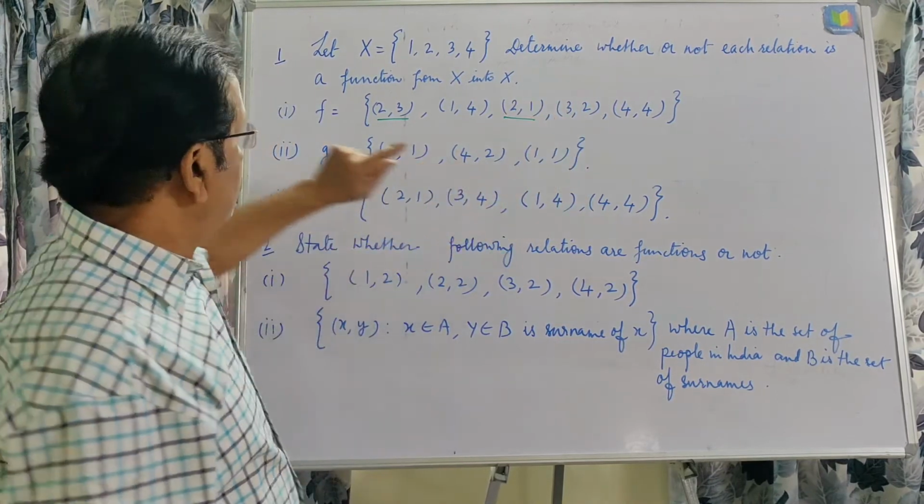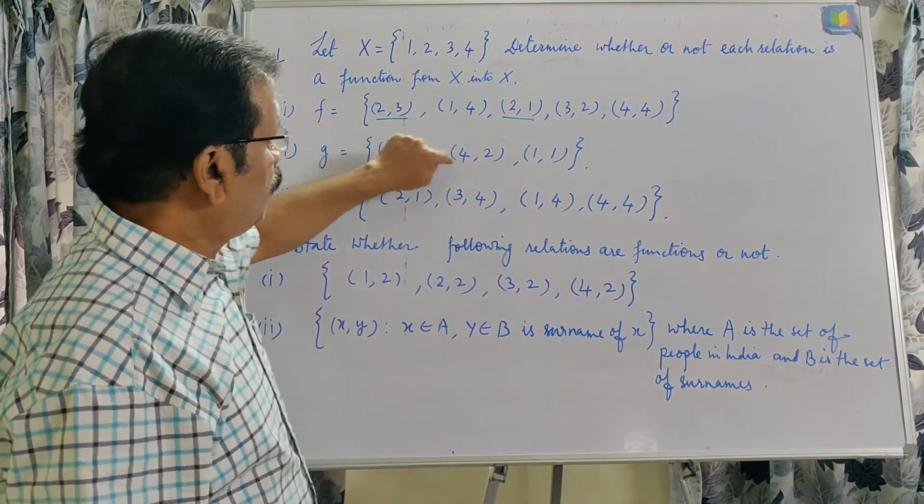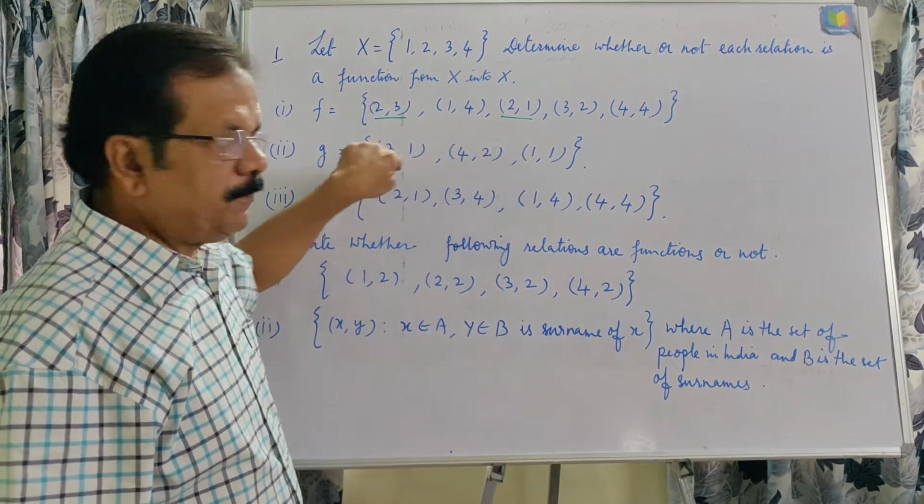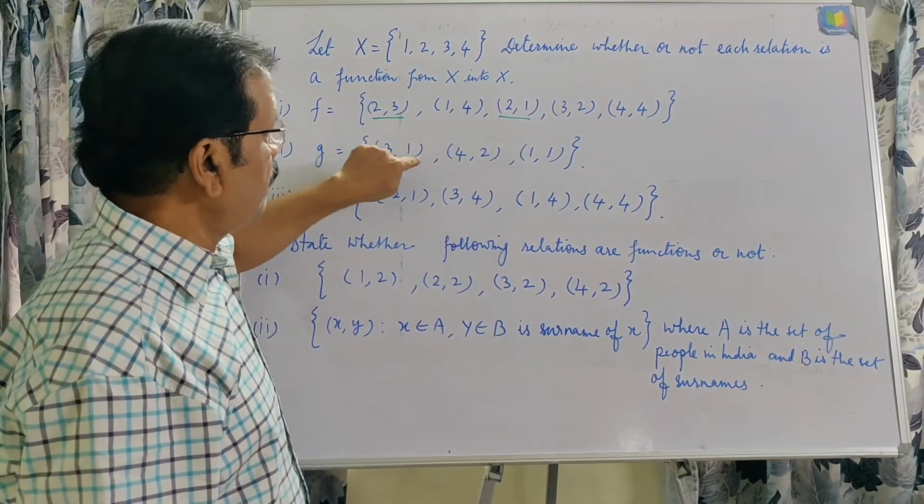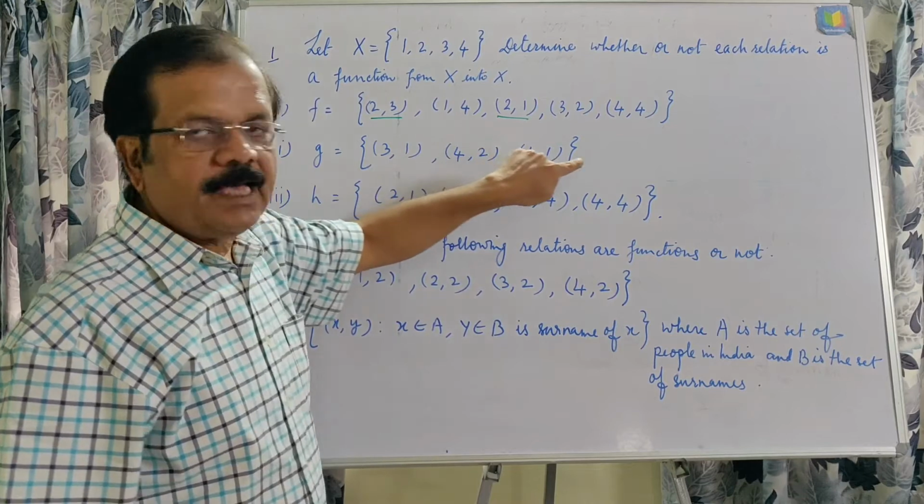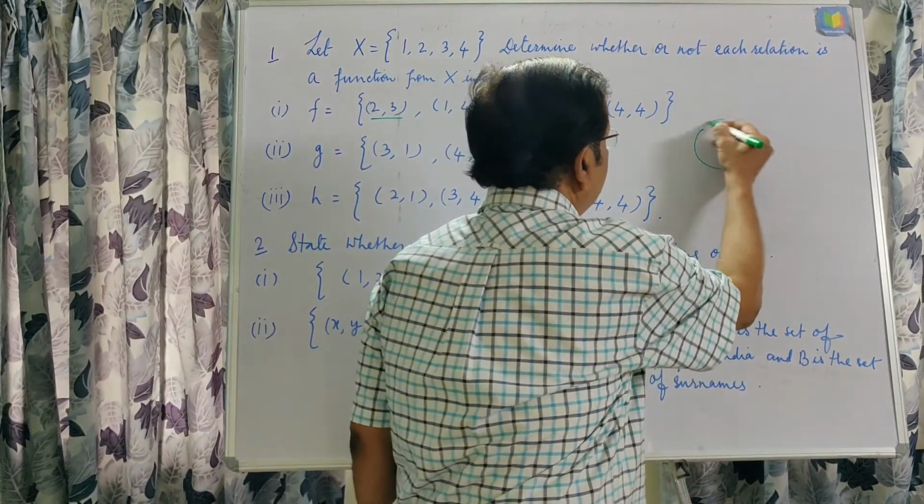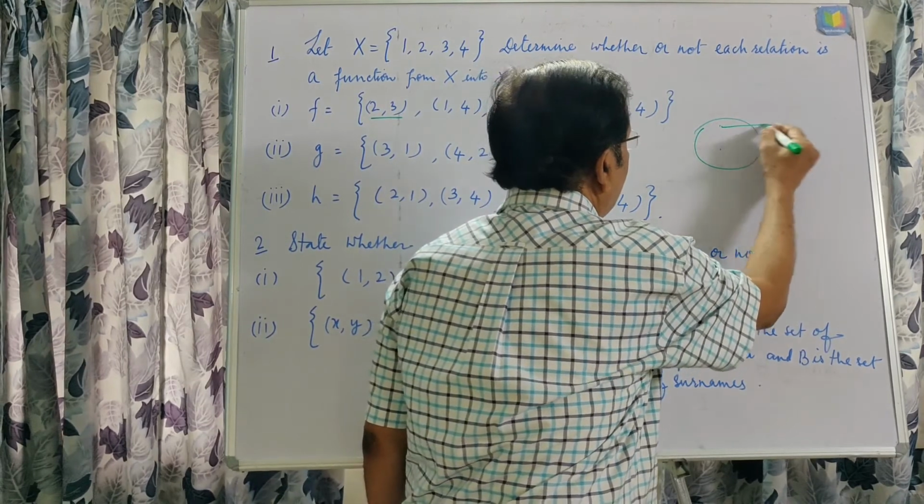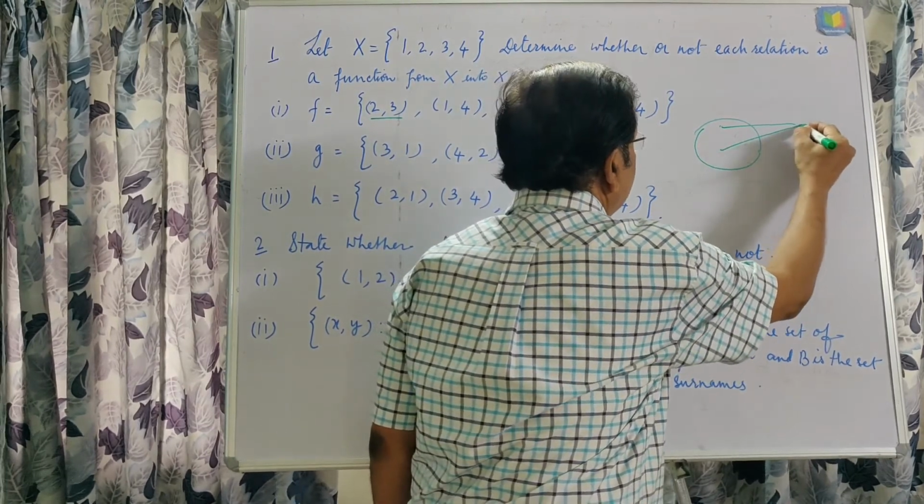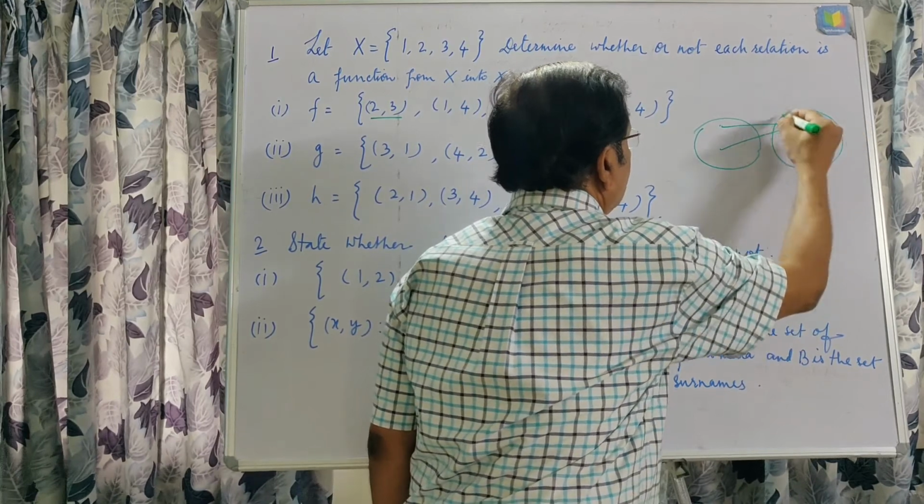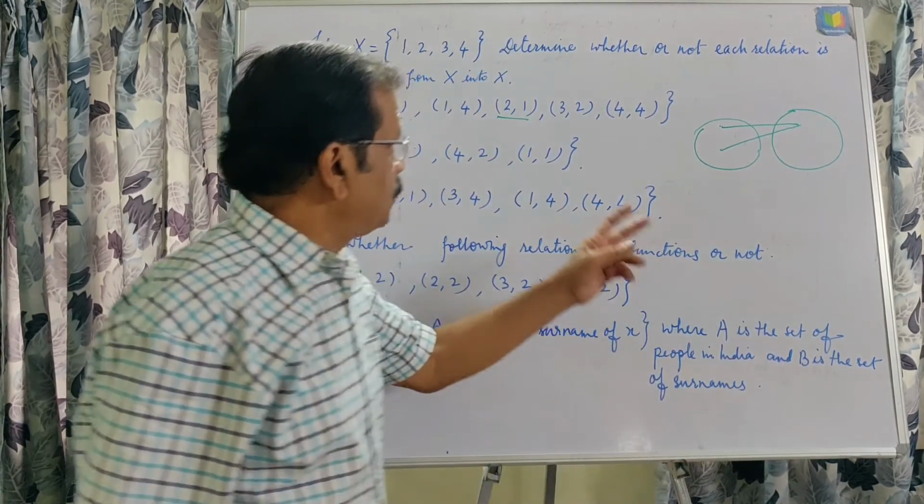Okay, second one: 3, 4, 1. These are different, and they can have the same elements as their image, as we just studied in the concept, that two different elements can have the same element as their image. Okay, and so this is possible.